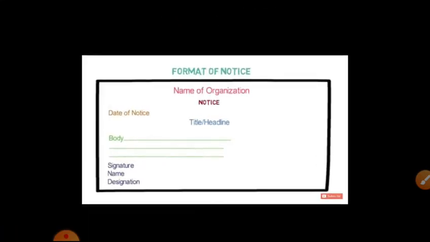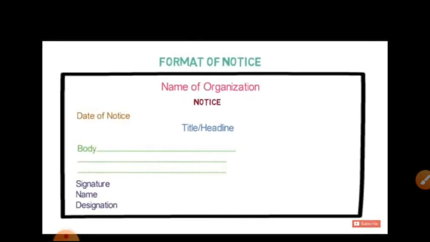So this format we discussed yesterday also. Let's have a quick look. The name of the organization will come at the start, then the word NOTICE will always come in capital letters, then on the left side the date, then in the center you will write the heading, title or topic, then the body of the notice, signature, name and designation. I hope you don't have any problem with the format of the notice, and if you have any query then you can discuss it with me.